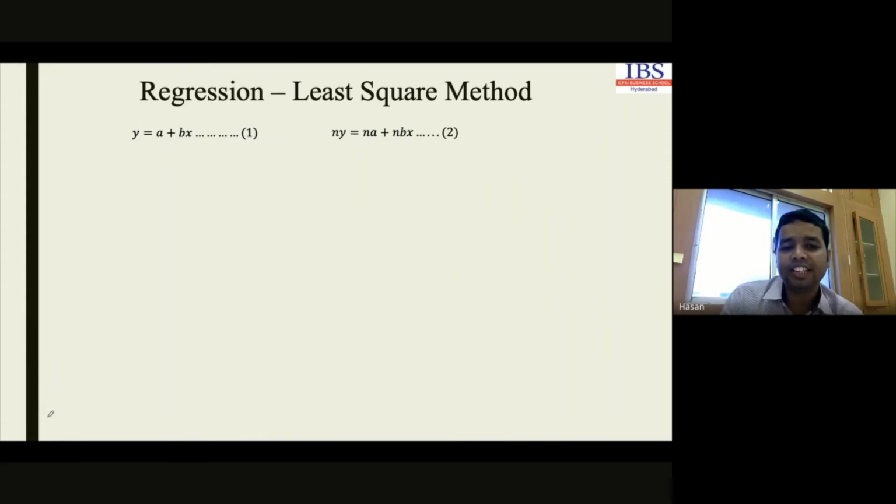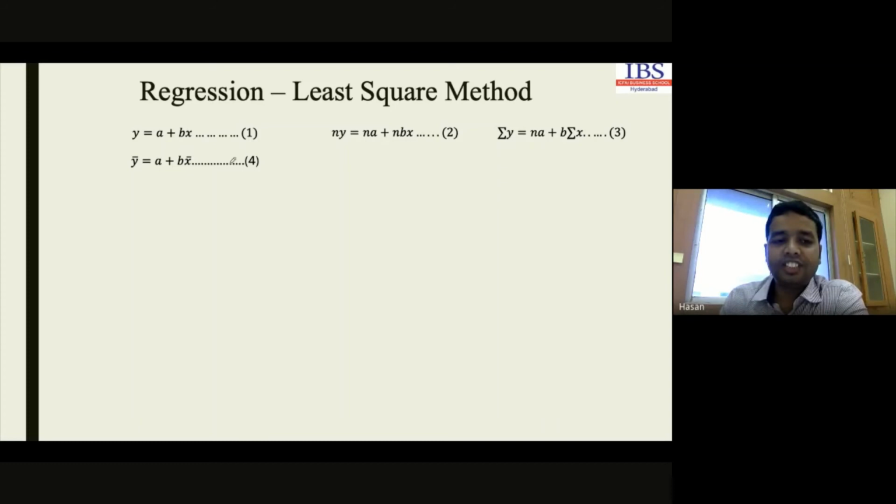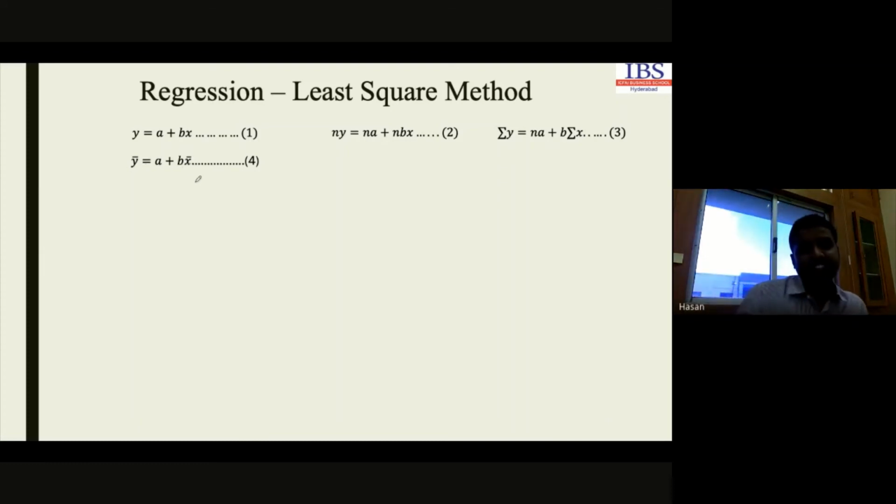The very first one: I have multiplied both sides with n, and then we take the summation. This nx is x bar, I have already discussed, and ny is the y sum. Now, if we divide both sides, then it will form y bar and x bar. This is the equation. After that, I have taken the deviation y minus y bar. This is b. So the b value is this one.